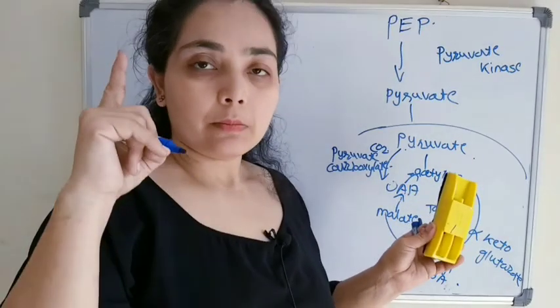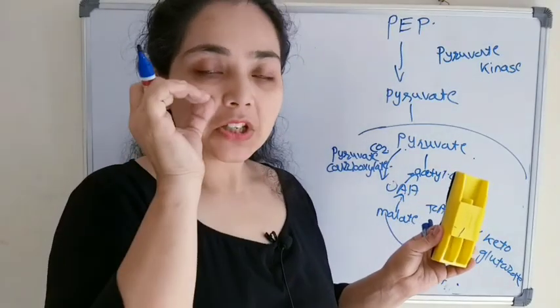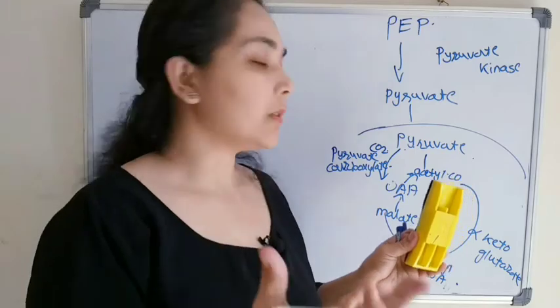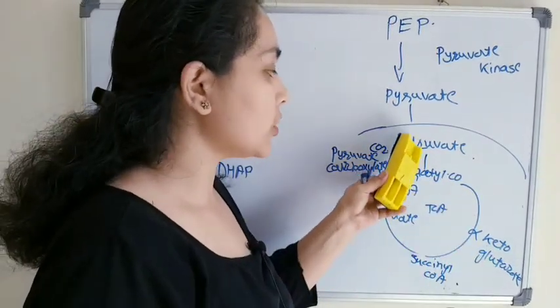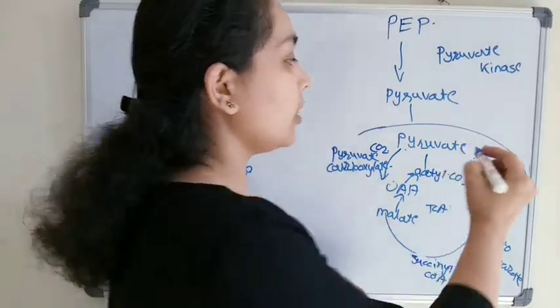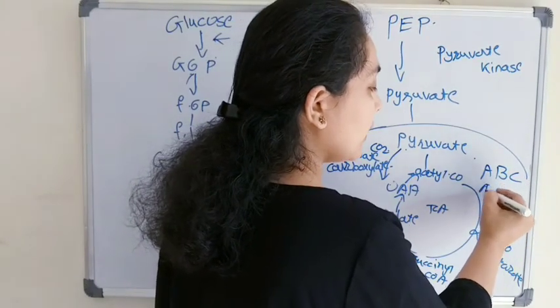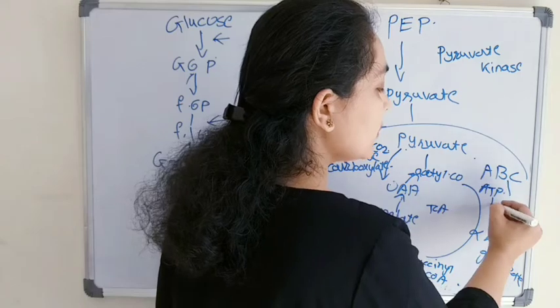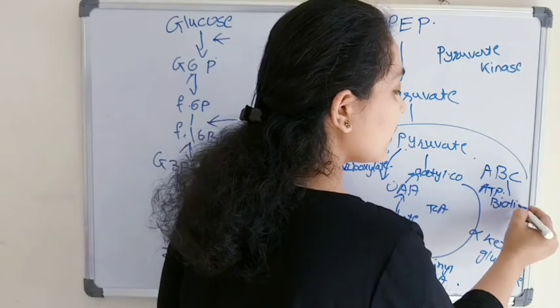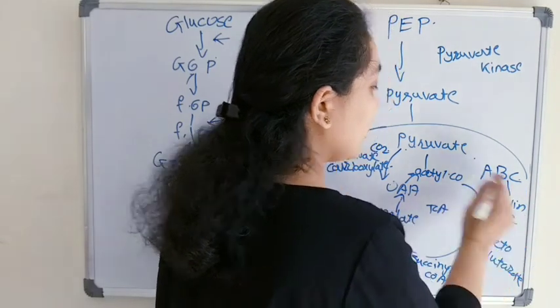Okay, the substrates which help in the conversion of pyruvate to oxaloacetate, you can remember like A, B, C. A is for ATP, B is for biotin, and C is for carbon dioxide.